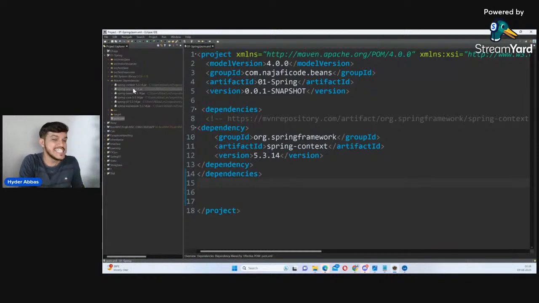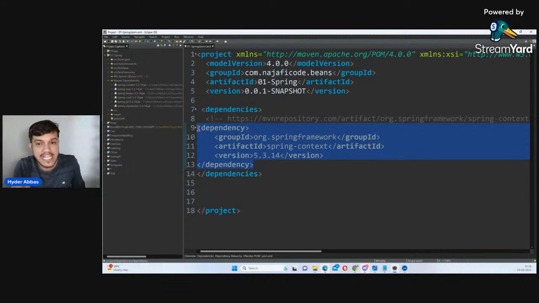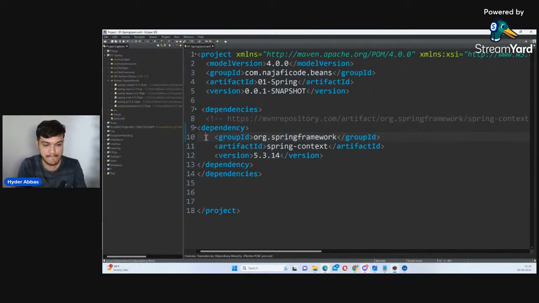If you don't add these jar files, can you use the inbuilt classes which have been coded by the Spring team? No. But now you have added the jar files. Have you gone to the website, downloaded the jar, then manually added it to your project? No, we have not done that. Where that is present and what version I need, I have just informed my Maven. How did I inform? In the pom.xml file, I have added the dependency. Hey look, Maven, this is my dependency for this particular project. Please do the needful for me. Maven has downloaded everything. He has only added it to our project. Is it not making our life easy?